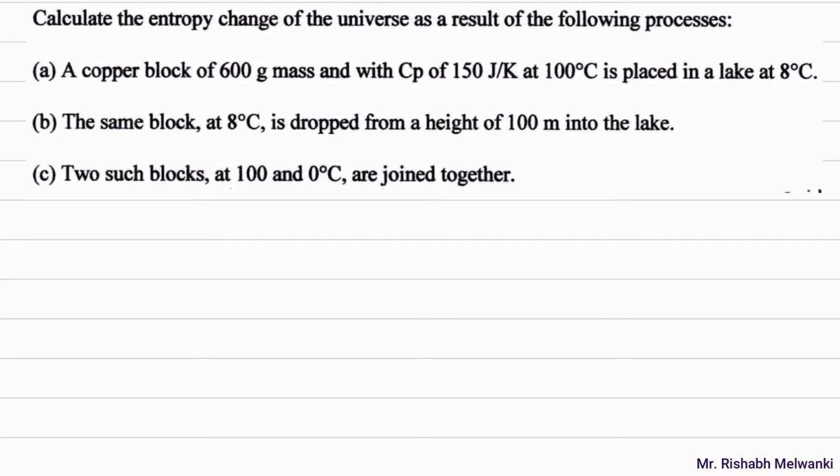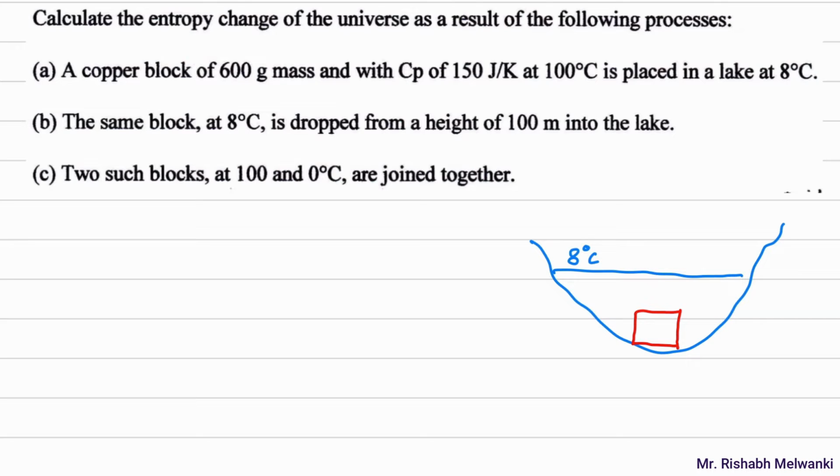So I'll draw a lake, and in the lake I am placing a copper block. What is the temperature of the lake given? Temperature of the lake is 8 degrees Celsius.